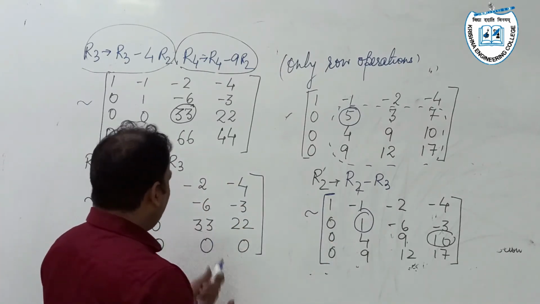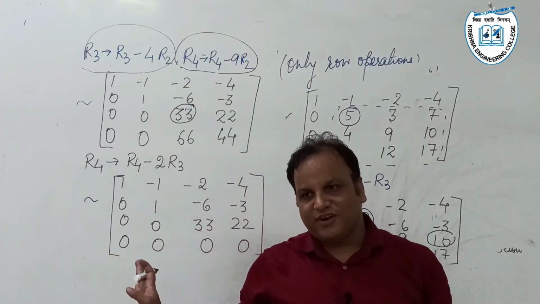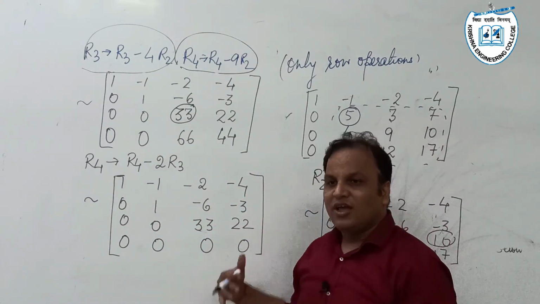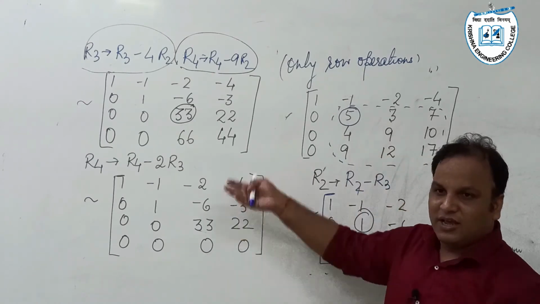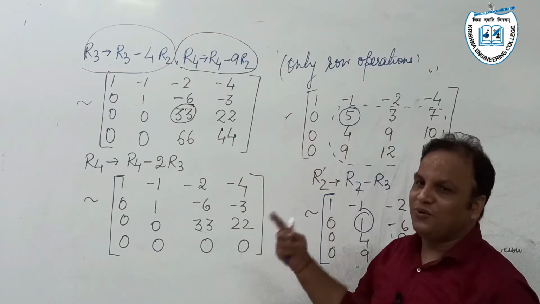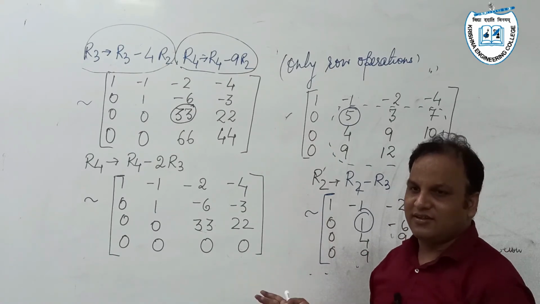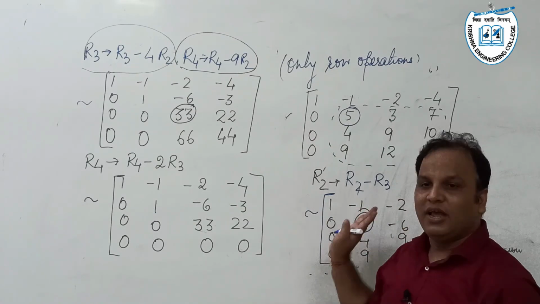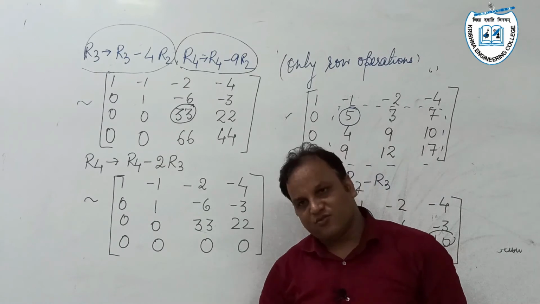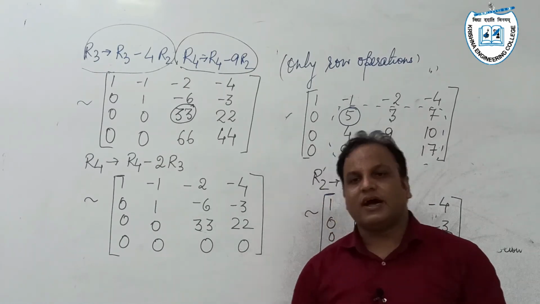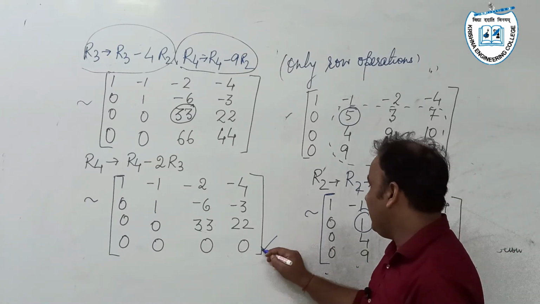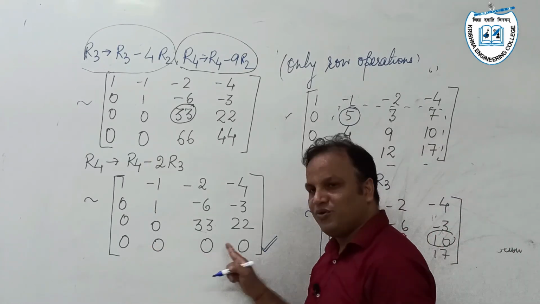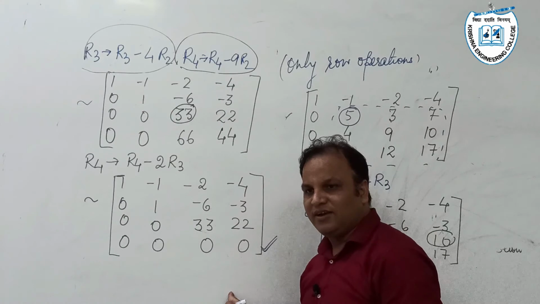Now we are going to check whether the matrix has been reduced to echelon form or not. First of all, try to remember all the three conditions that make any matrix an echelon form. First condition: if there exist any zero rows, they must be at the bottom. Obviously there exists a zero row, and it is at the bottom of the matrix.